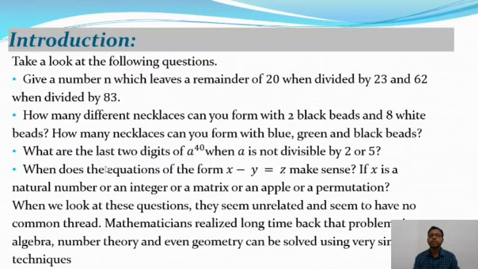Okay, so these are the questions. Or when does an equation of the form x minus y equals z make sense, if x is a natural number or an integer or a matrix or an apple or a permutation? The permutation is also a group.